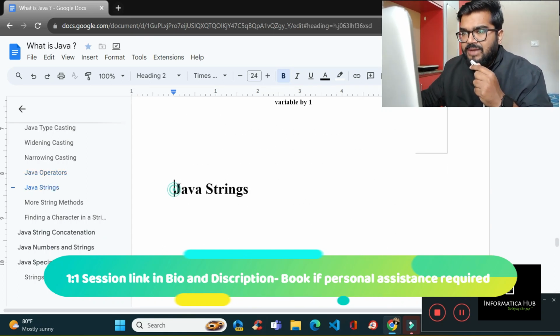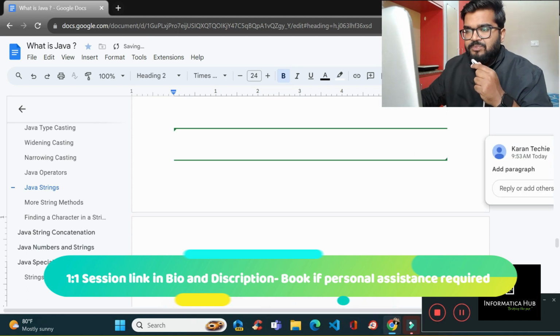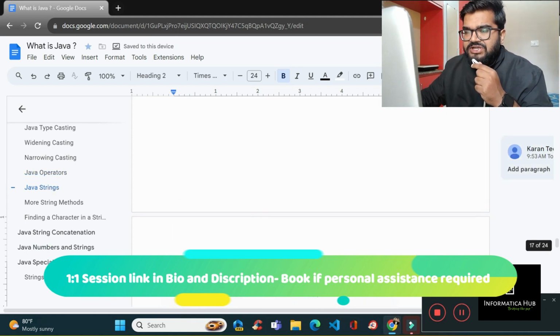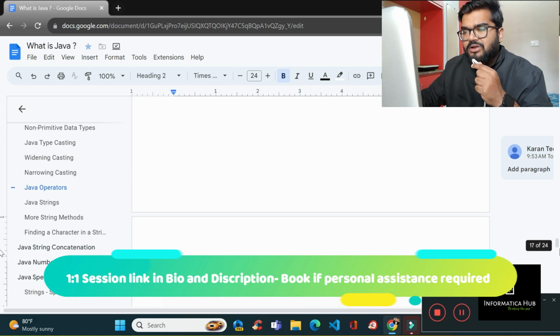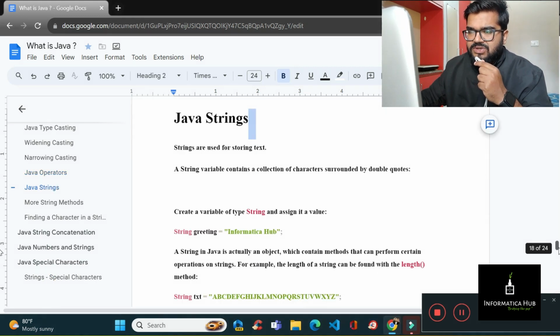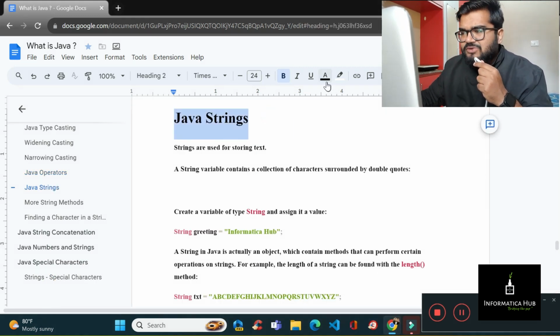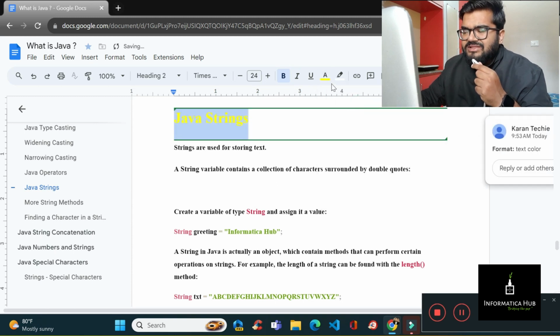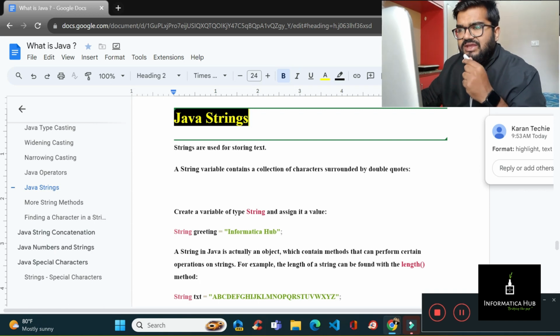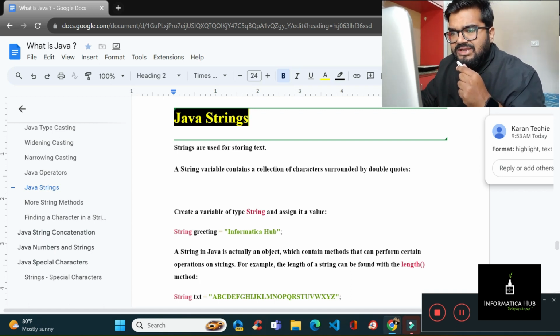Now the main thing comes: Java strings. You can get a lot of questions from Java strings, literally a lot. So can any one of you tell me what exactly a Java string is? Anyone? Basically, Java strings are used for storing text. Suppose you want to store text like, what's my name? My name is Karan. What's my name? My name is Informatica. So where will it be stored?